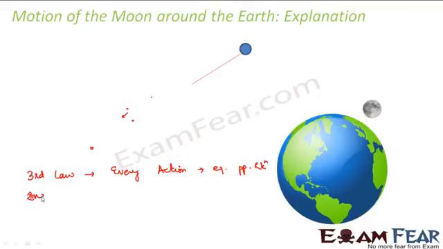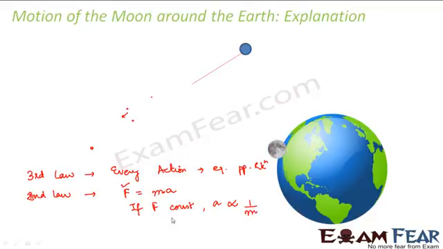Again, Newton's second law, what does it say? It says that the force acting on any object is given by the product of mass and acceleration of the body. Now if this force is constant, from this expression we can say that acceleration is inversely proportional to mass. That means if the same amount of force acts on two different bodies with different masses, the acceleration is more for the body with lesser mass. I had explained this in our previous lesson.